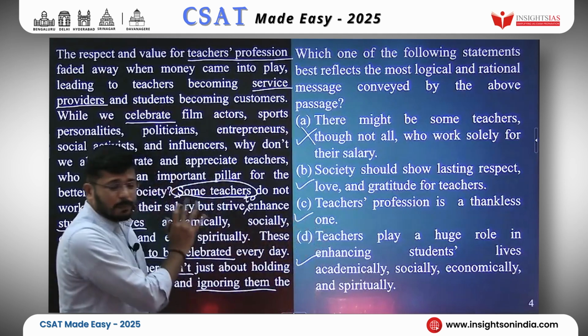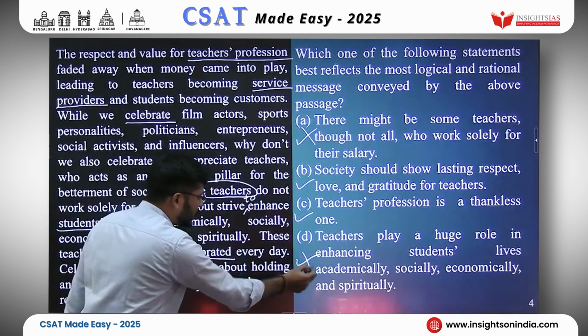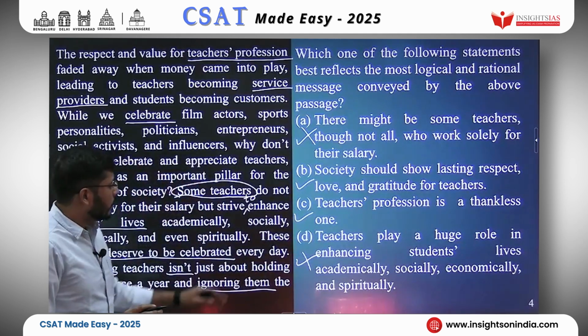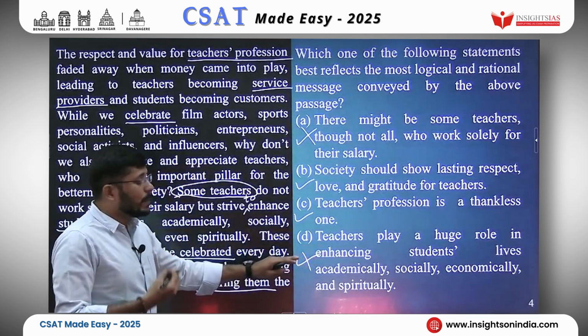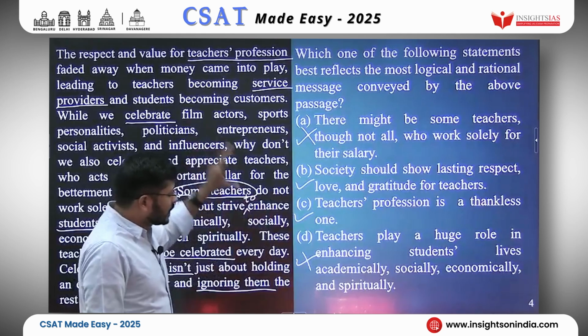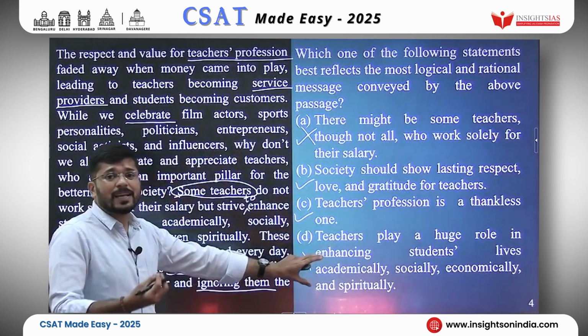Teachers play a huge role in enhancing students' life academically, socially, economically and spiritually. This is also in agreement with the passage. However, I will reject this one. Why? Because this is not the main idea of the passage, the main message of the passage. The passage uses this idea to tell us what? To tell us that